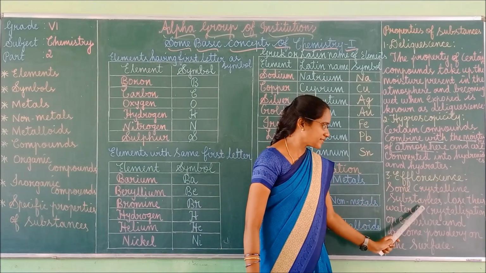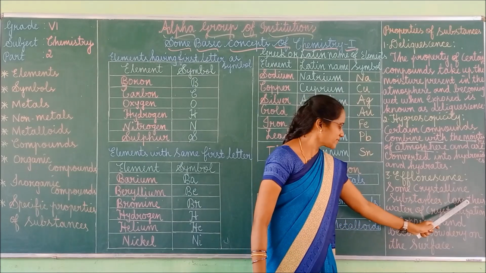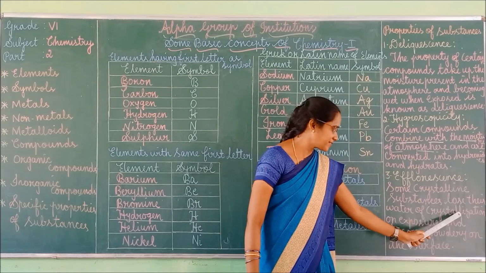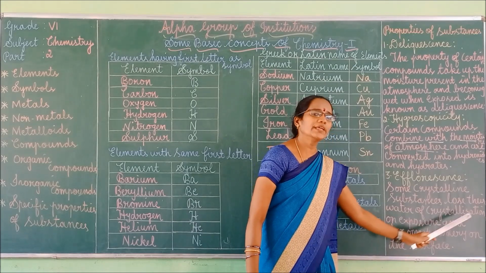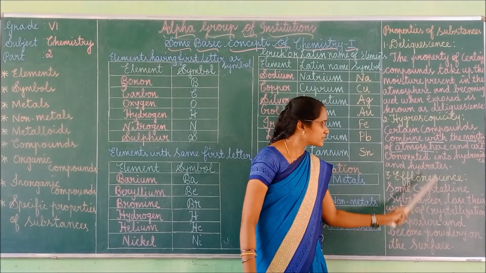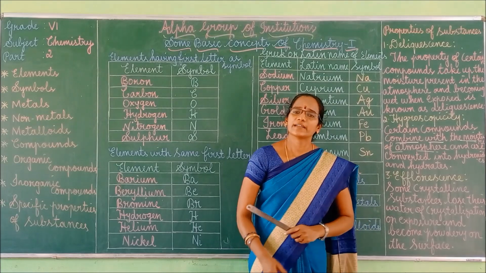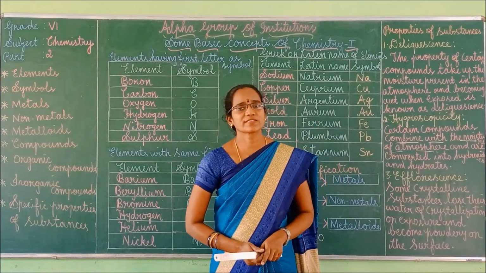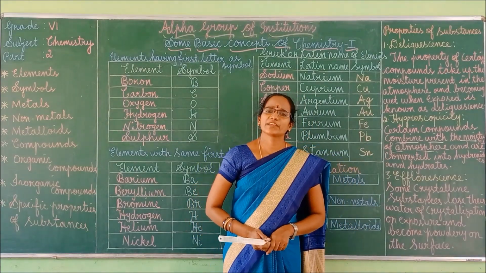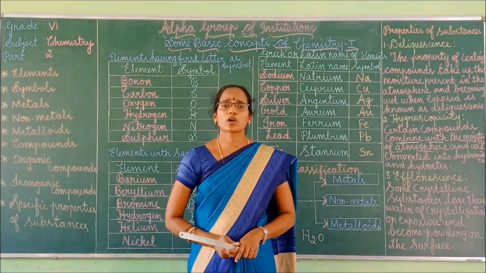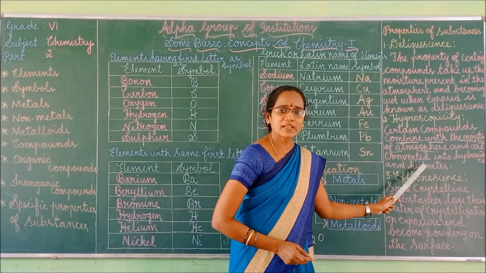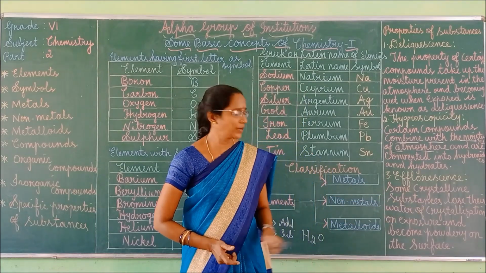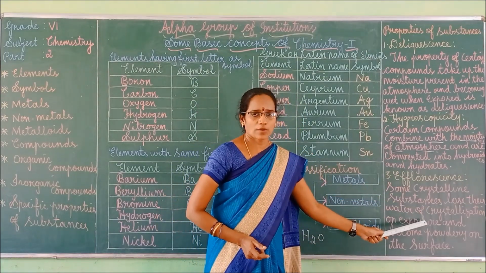Some crystalline substances lose their water of crystallization on exposure and become powdery on the surface. This is called efflorescence, and these salts are called efflorescent salts. For example, we can say anhydrous sodium carbonate as well as ferrous sulfate.